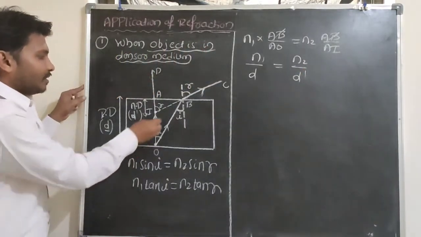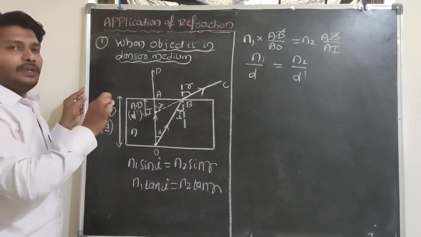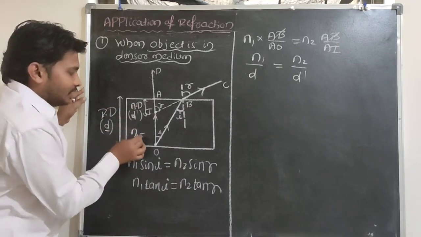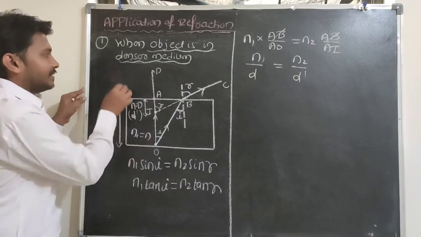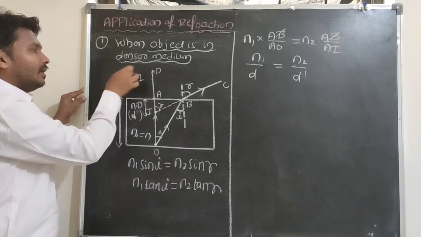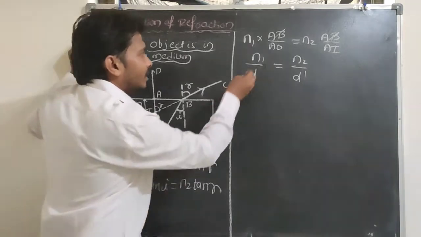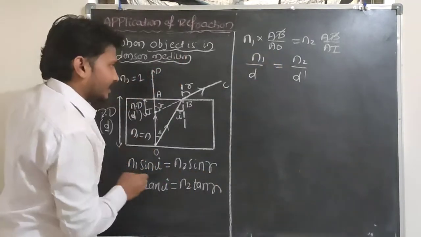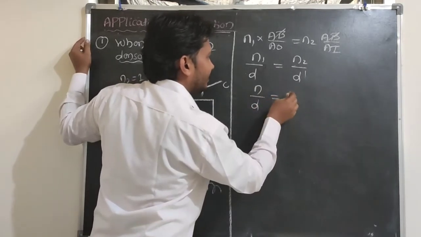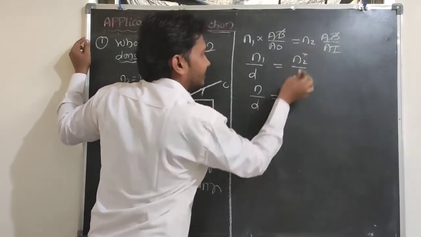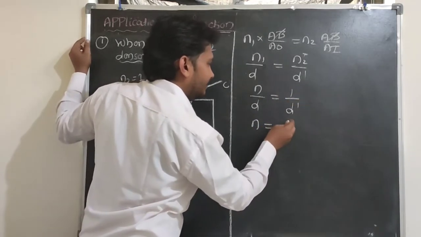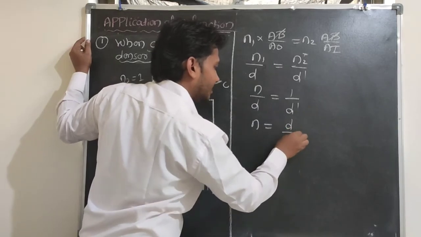So for example, the object is in a rarer medium. In which medium I will place the object, that medium I will take as the first medium. So that is water having refractive index N, and the observer is in a rarer medium. For the rarer medium or air, refractive index is 1. For example, N1 value is N. Generally, N by D, it is equal to the refractive index in case of air or water is 1, D dash. So N is equal to D by D dash here.